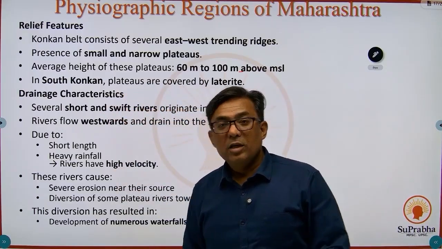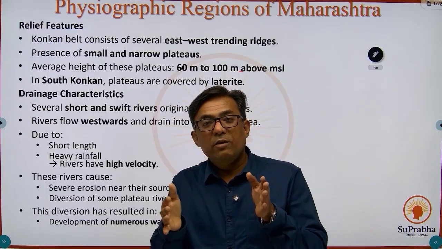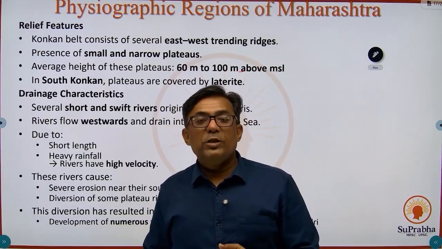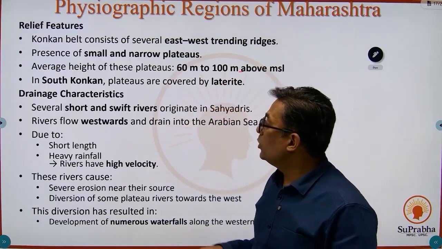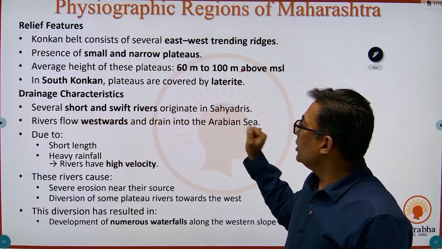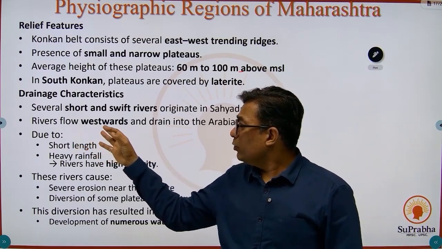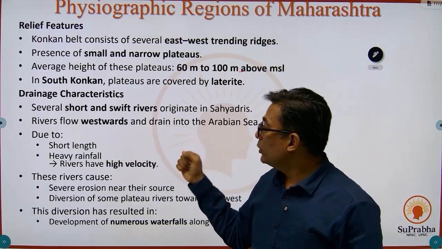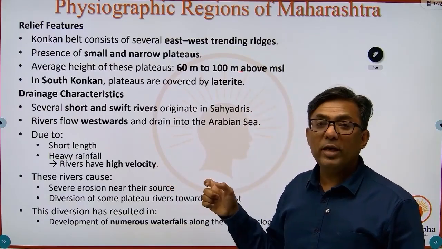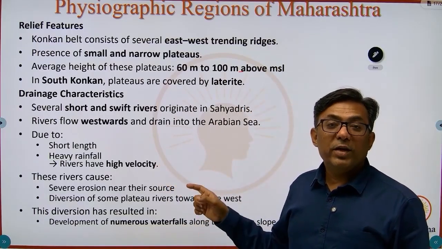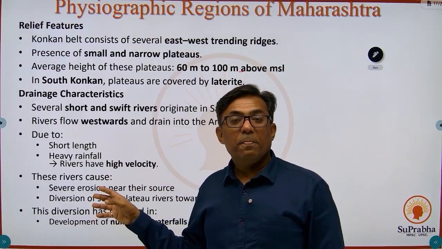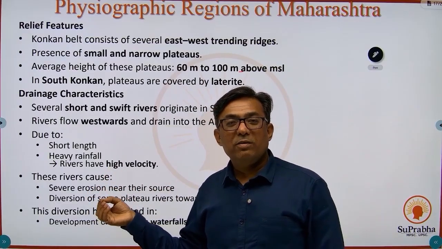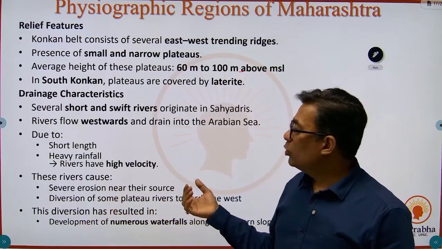Drainage characteristic: Western Ghats, Arabian Sea, very narrow gap. So, you have many short and swift rivers along the western coast of Maharashtra. The drainage characteristics in Konkan: several short and swift rivers originate in Sahyadris. Rivers flow westwards and drain into the Arabian Sea. This part is important. They flow westwards and drain into the Arabian Sea, and they are short and swift. And that's the reason we don't have any delta formations on the western coast of Maharashtra. So there are no delta formations, or hardly any, only very small deltas.